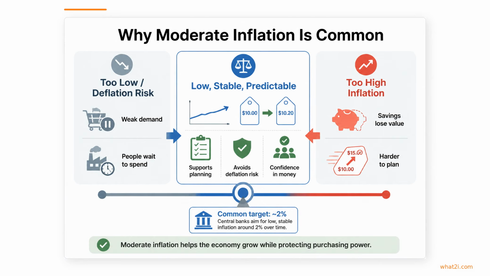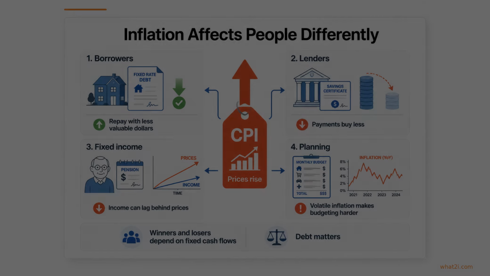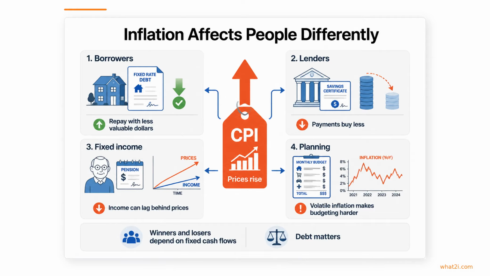What matters most is that inflation stays low, stable, and predictable, because deflation can weaken spending and investment, while high inflation erodes savings and makes planning much harder. Inflation also does not affect everyone the same way. Borrowers with fixed-rate debt may benefit because they repay in less valuable dollars, while lenders, savers, and people living on fixed incomes can lose purchasing power as prices rise.